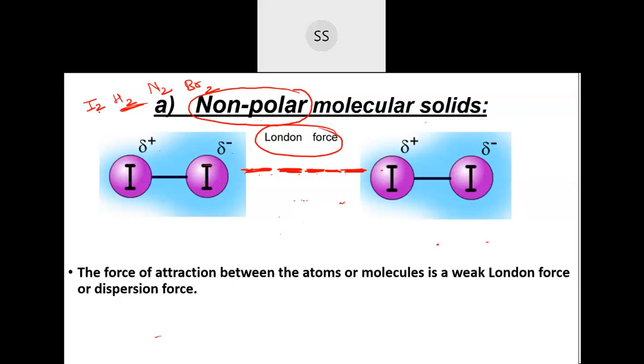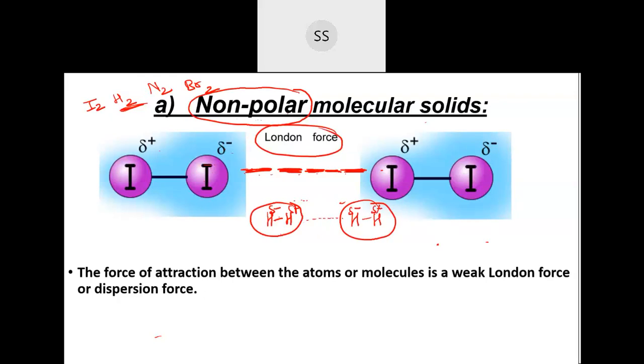So it will be present between all these molecules. Like iodine will have it, even hydrogen. If you are taking one hydrogen molecule and another hydrogen molecule, here there will be charge separation between them. Due to that charge separation, there will be a force of attraction. So this is van der Waals force.